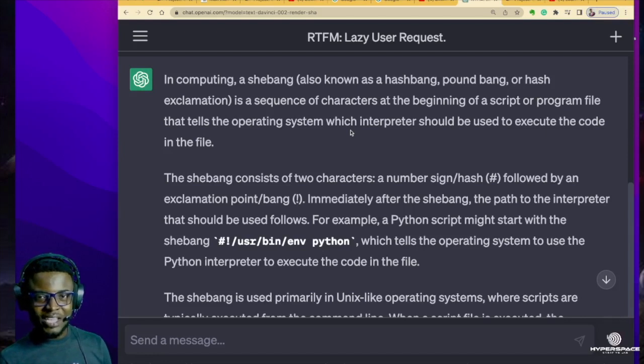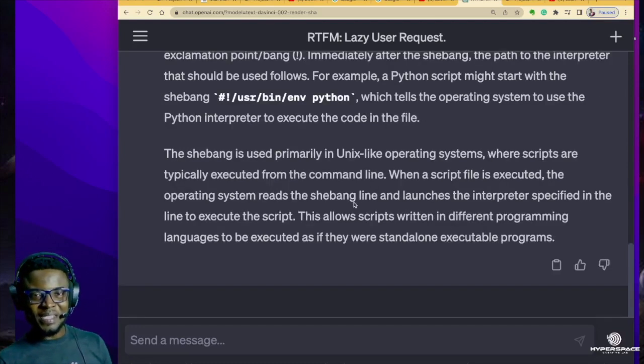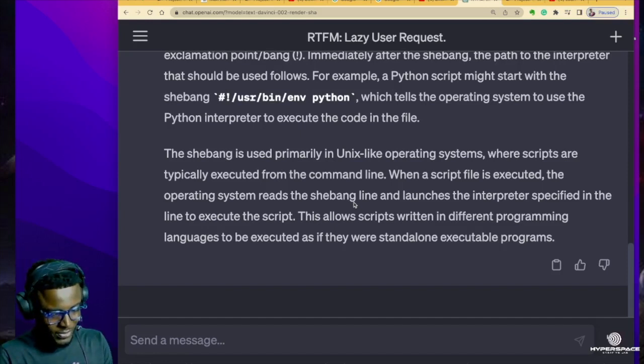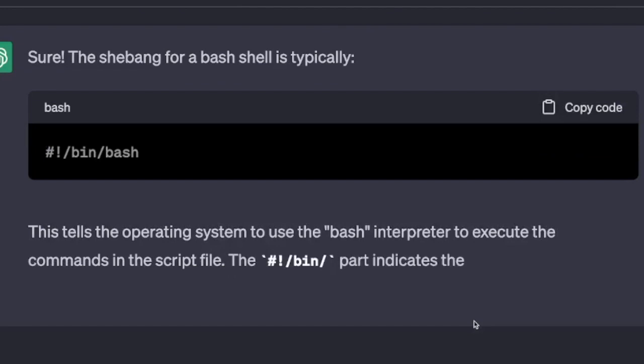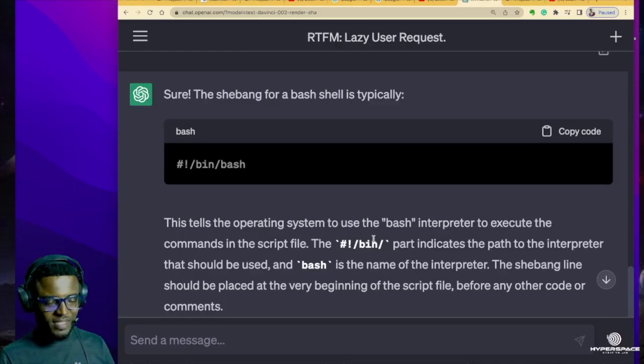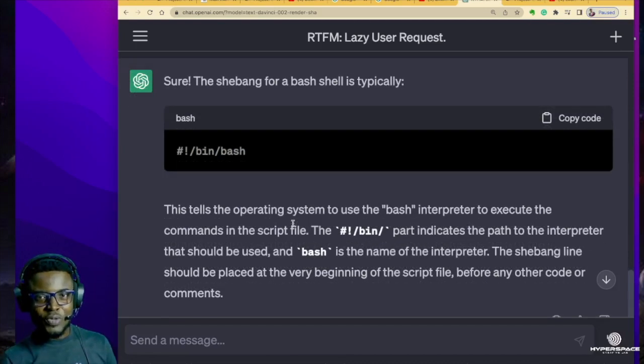And now the interesting thing is that you can ask ChatGPT further questions. You can give it further prompts to go deeper into the subject. Now, for instance, let me ask ChatGPT to write a shebang for a bash shell because in ALX, we use the bash shell. So, now guys, does this look familiar to you? Hashtag exclamation bin bash. I'm sure a lot of you by now have memorized this in your head. Now with just two prompts, I'm at the exact information that I need, and I did not have to go through information overload, insufficient information, or outmoded information.